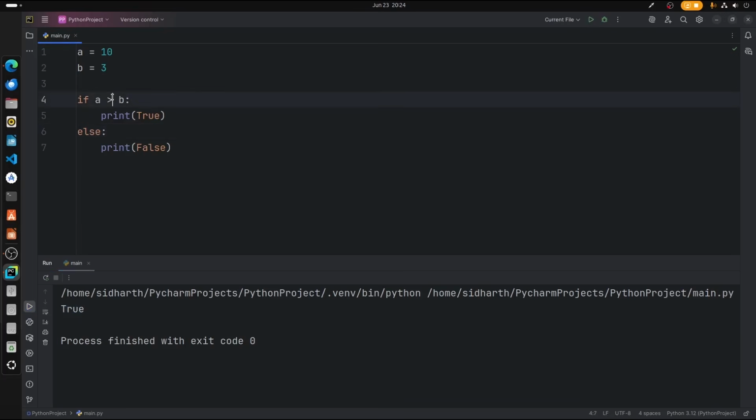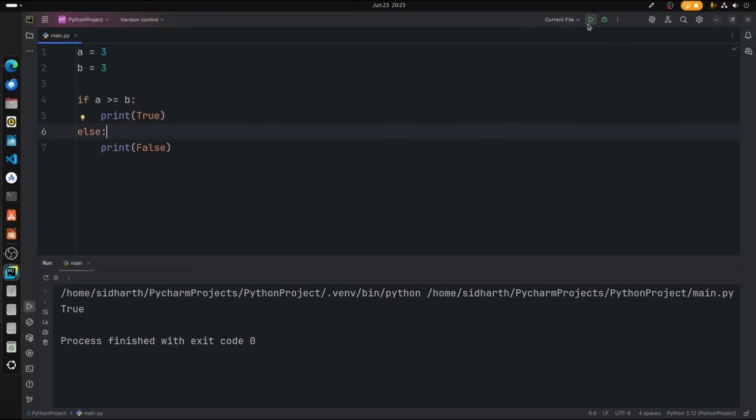Right, now let us say I want to check whether it's greater or equal, or lesser or equal to B. In that case, we just add another equal to sign after the greater or lesser sign, which means it will check whether the value is greater or lesser, or equal to B. In that case, true, because A is greater than B. Or let us change A value to 3.